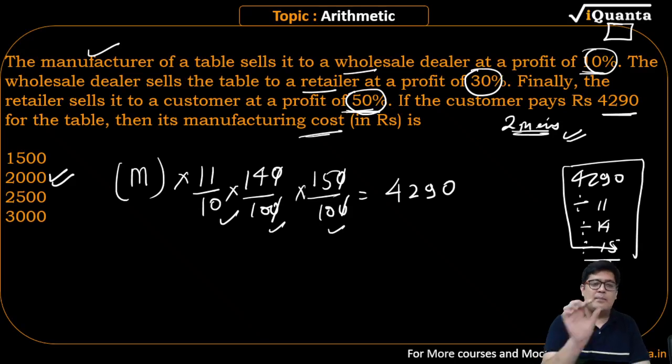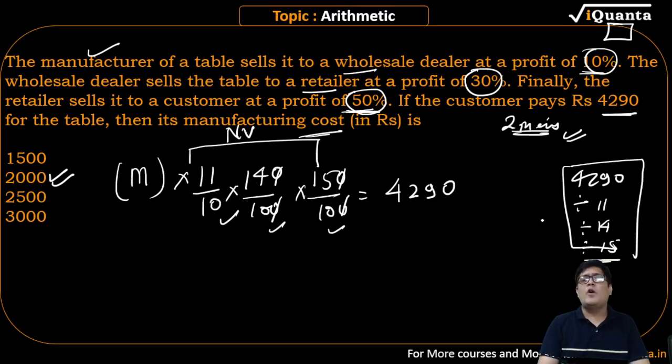Learn that part. Because 14, 11, 15 on the left hand side, they are in the numerator. So these will all go in the denominator. Use divisions, use calculator, get your answer and move on.